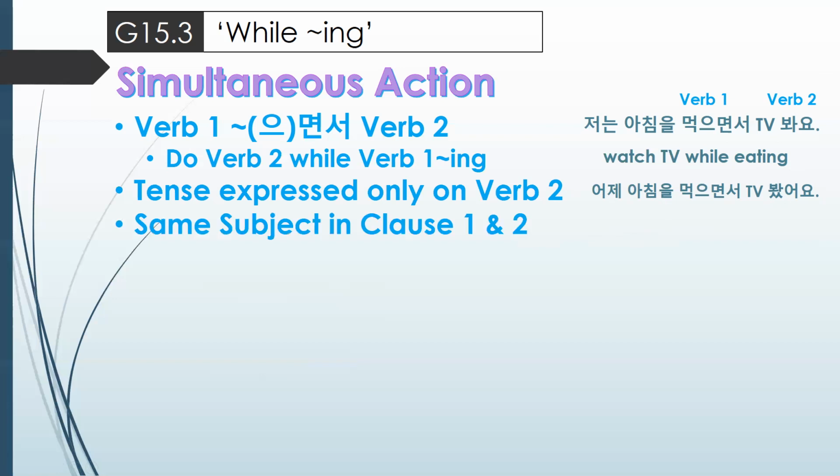The last thing to note here is that with this grammar form, it only shows simultaneous action for the same subject in clause 1 and clause 2. You can't have different subjects. As in, 제가 아침을 먹으면서 언니가 TV 봤어요. Well, dang, that doesn't work. Why? Because 언니 and 제가 are two different subjects. This only works if it's the same subject for both actions.